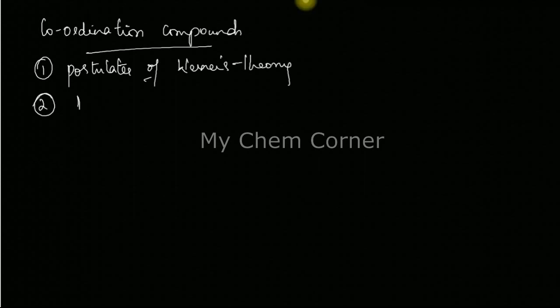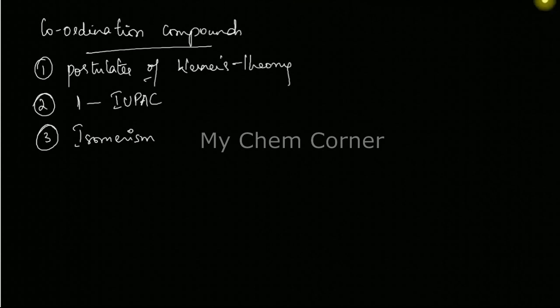Second one is, you will have one IUPAC naming, either a positive complex or a negative complex, or you can have from a neutral complex. But one IUPAC naming will be there. If you know for one compound how to actually name them, you really don't have to go through everything. Just you need to know the basic rules. Third one is, you have learnt about isomerism, so you'll have one question based on isomerism.